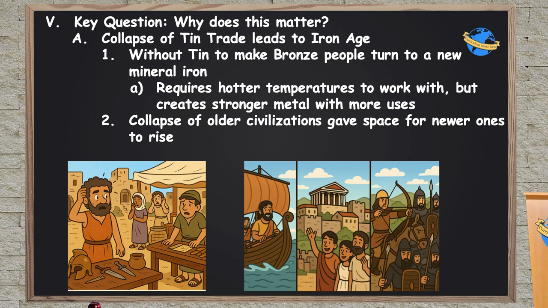At least the ones that adopt it early on get an advantage over neighboring civilizations that are still using inferior technologies. However, iron is a little harder to work with. It requires hotter temperatures, and that's more technology, right? That's the knowledge of how to create a fire at a hot enough temperature to actually melt the iron ore. But once you achieve this, you have this metal, iron, that is much stronger than bronze, and it has a lot more uses. And the collapse of these older civilizations is going to give space for new ones to rise. As the old song goes, out of the ashes of the old world, we can build a new one. And that's exactly what civilizations did after the Bronze Age collapse.